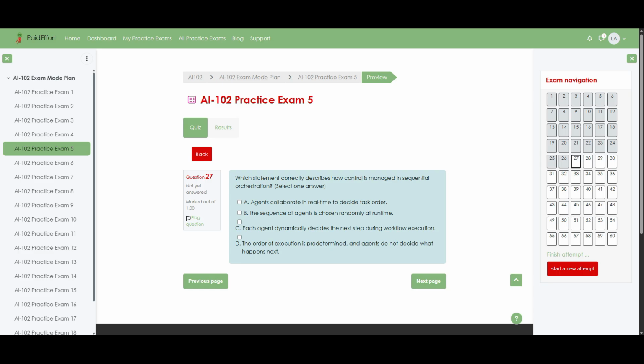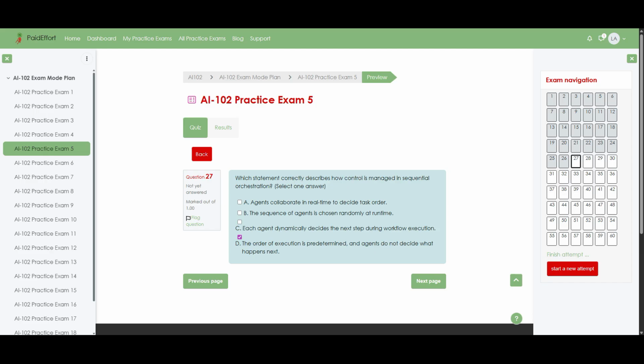Question 27. Which statement correctly describes how control is managed in sequential orchestration? Select one answer. Option A, agents collaborate in real time to decide task order. Option B, the sequence of agents is chosen randomly at runtime. Option C, each agent dynamically decides the next step during workflow execution. Option D, the order of execution is predetermined, and agents do not decide what happens next. The correct answer is option D. The order of execution is predetermined, and agents do not decide what happens next.